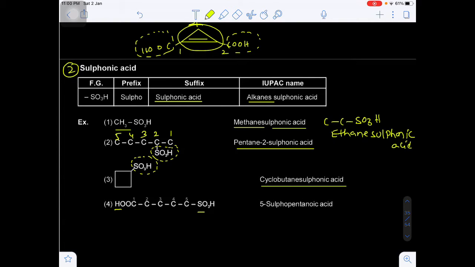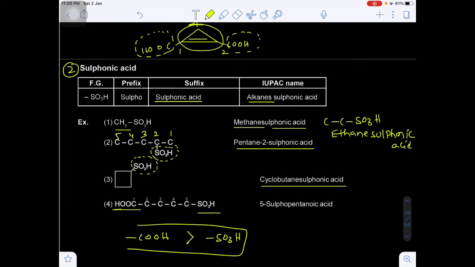Now here the sulfonic acid will be present as well as the carboxylic acid. So which will be the first preference? Carboxylic acid will get the first preference over the sulfonic acid. That's why we are taking the first carbon, second, third carbon, fourth carbon, fifth carbon.